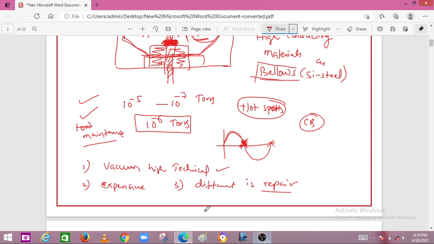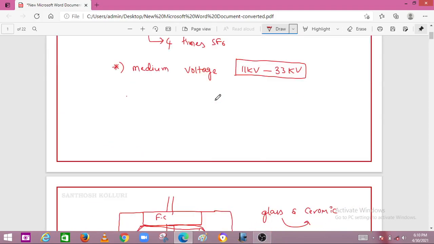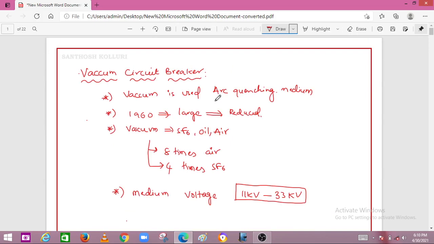Okay, so these are the working principle and construction of the vacuum circuit breaker, and some important advantages and disadvantages of the vacuum circuit breaker.